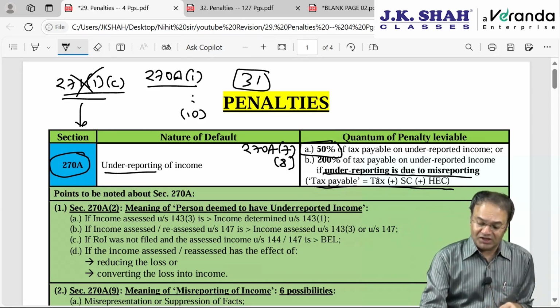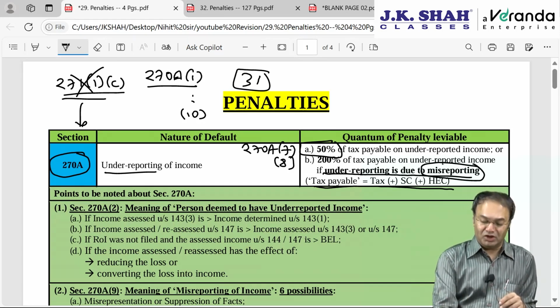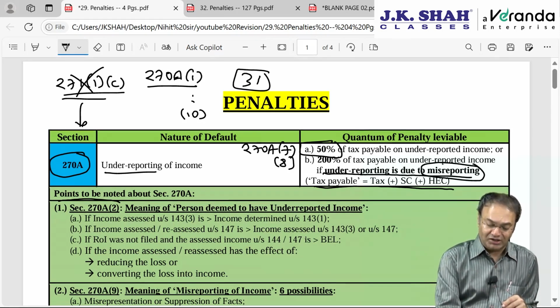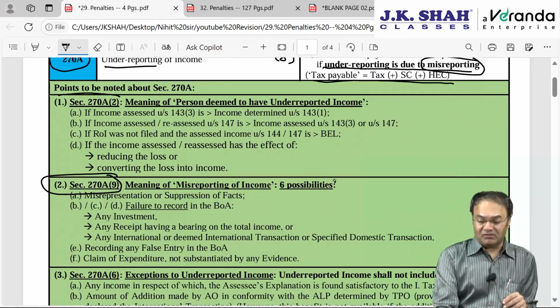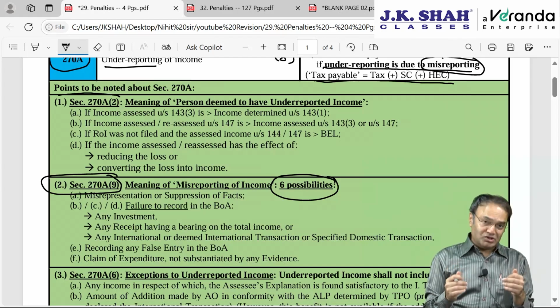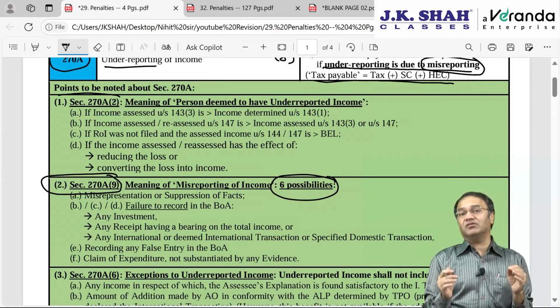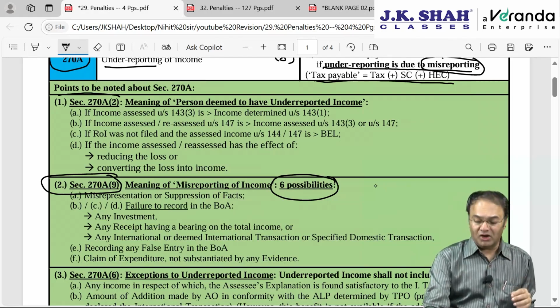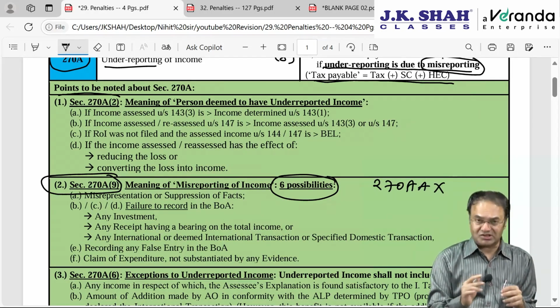Now when can we say that there is misreporting of income, or under-reporting due to misreporting? That is given in 270A subsection 9. There are 6 possibilities where we can say there is misreporting of income, and here if there is misreporting, penalty will be 200% of tax payable, plus the assessee will not be entitled to relief or immunity given in section 270AA, which we will be discussing in some time.